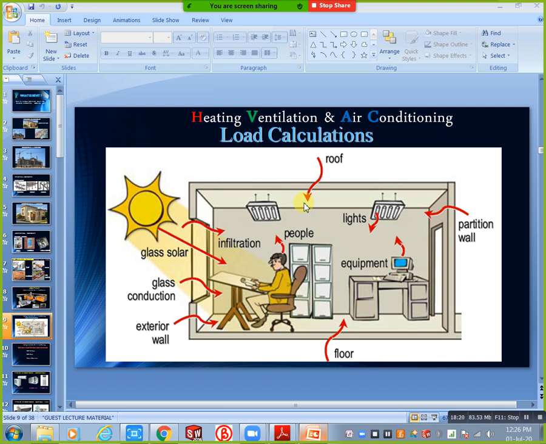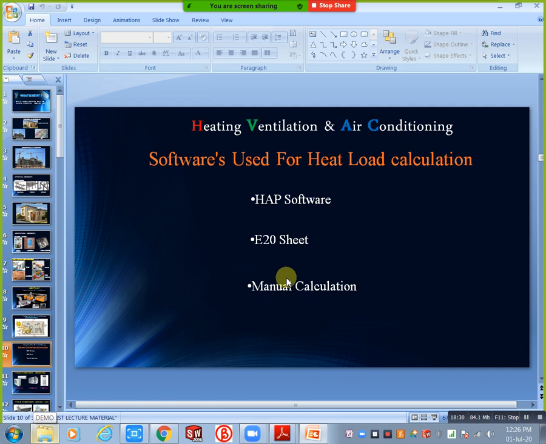Next, come to the next one. For this calculation purpose, we have three ways: HAP software, E20 manual calculation. Most, about 90% of companies, use the E20 manual calculation, and HAP software is not used much. HAP software we use only for chillers. A chiller is a high capacity system. For chiller conditions we use HAP software.